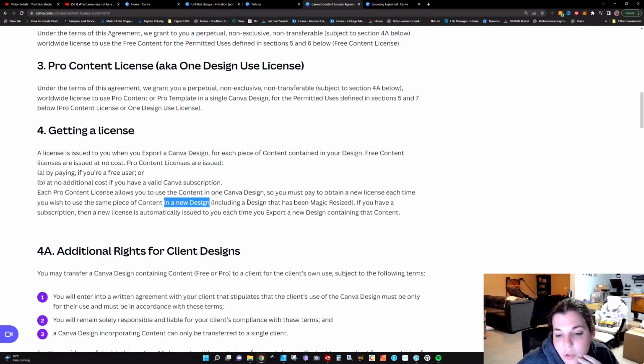If you have a subscription, then a new license is automatically issued to you each time you export a new design containing the content. So this really only applies to free accounts. If you have a paid Pro account, it doesn't really matter. They're saying you have unlimited license. But if you have free, it's messy. So trust me when I say, if you have a free account, be careful.